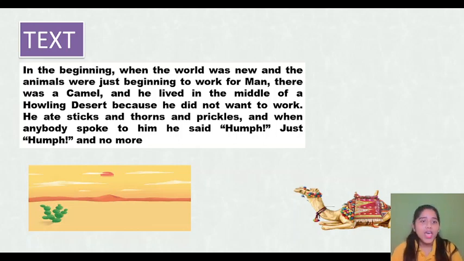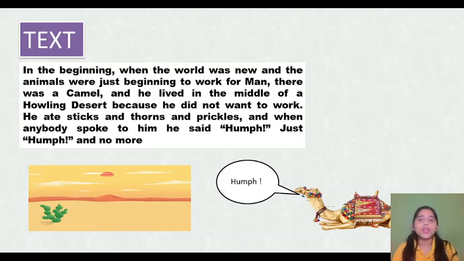And when anybody spoke to him, he said hump, just hump and nothing more. Basically whenever someone said that he should work somewhere, he would say hump. And this word hump is impolite; when you don't like something, you are dissatisfied with that thing, you just say hump.